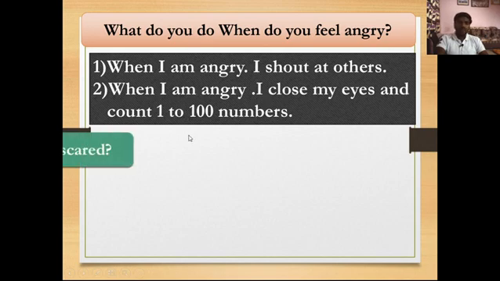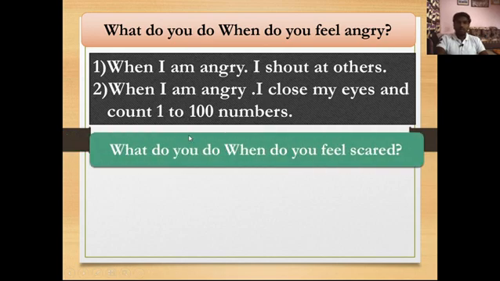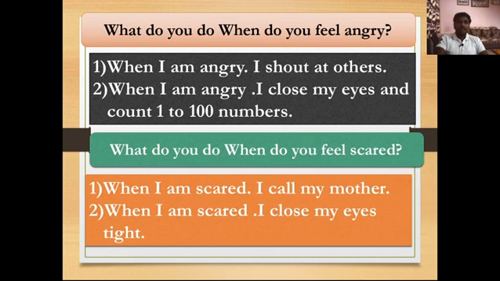Okay, now the fourth question is, what do you do when you feel scared? When you become scared, what do you do in that situation? How to write this question's answer? Let's see. When I am scared, I call my mother. So in place of this mother, you can add other words here, no problem.